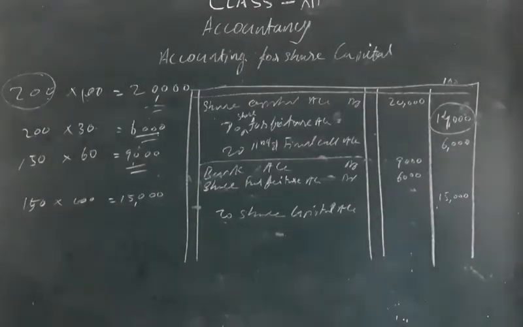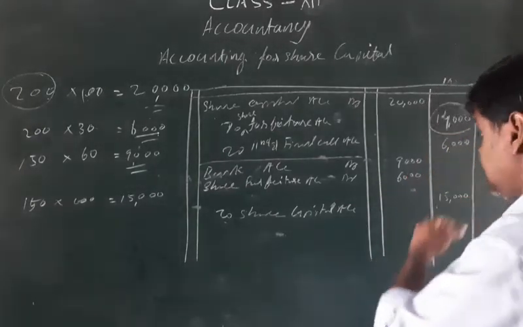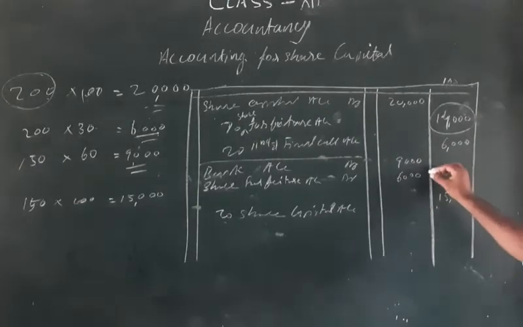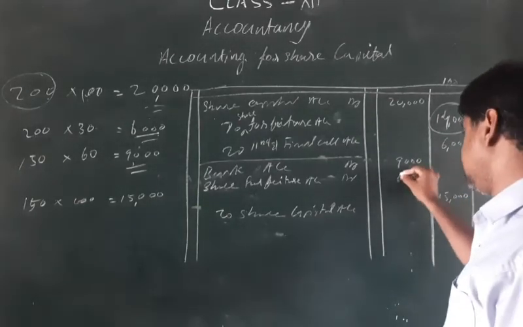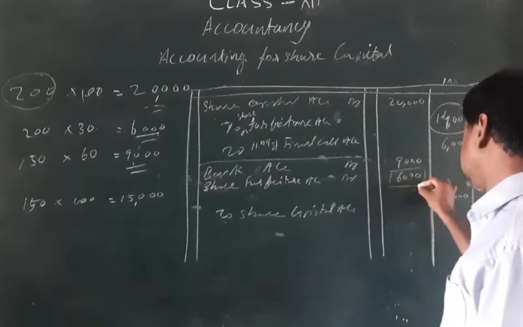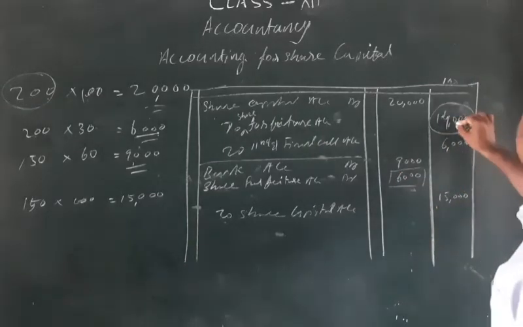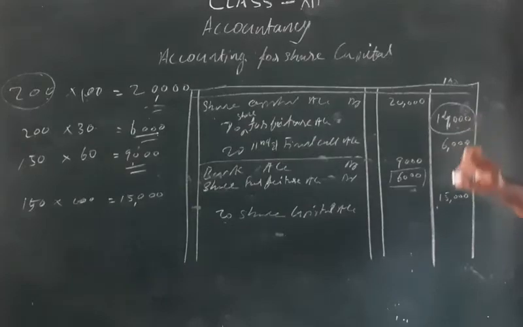Here you can see that while reissuing, the company faced this much loss. That loss is adjusted from here.